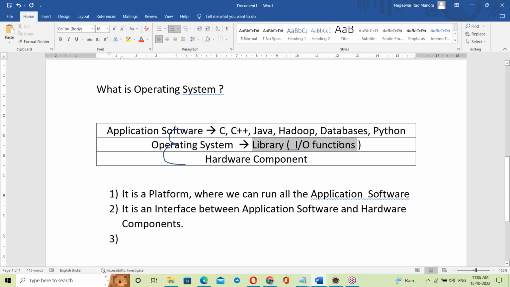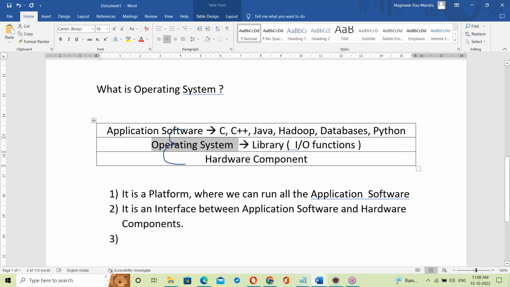Why C language? All operating systems were developed in C language. Windows, Linux, Unix, Mac OS, all in C language. So the library contains all the C language functions, the input-output functions.